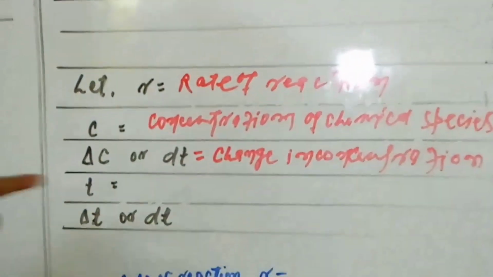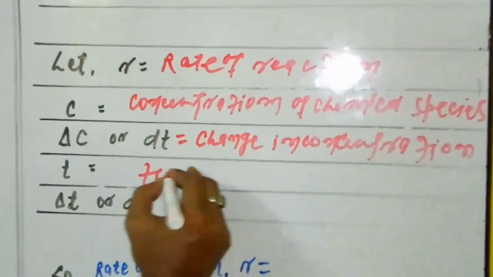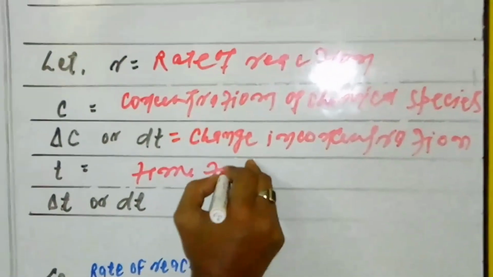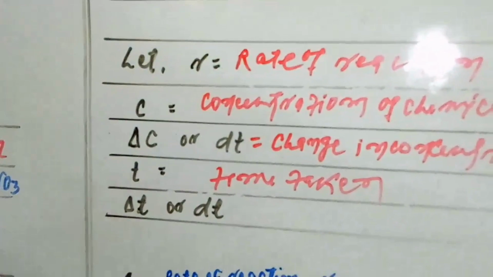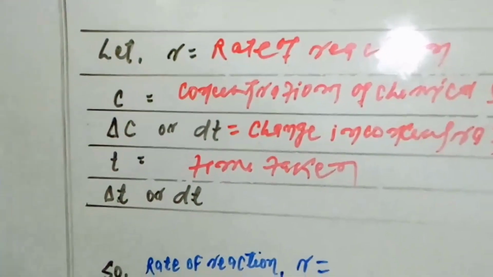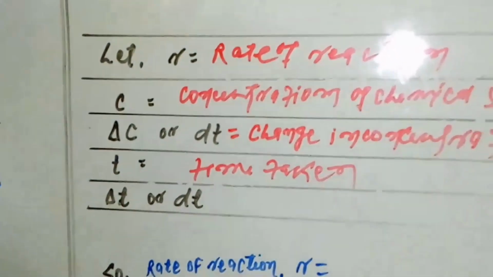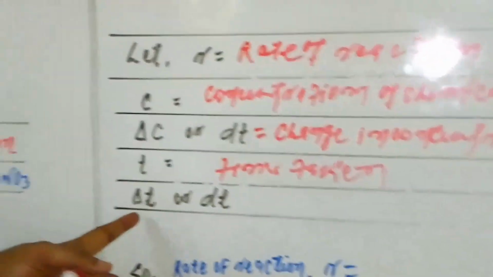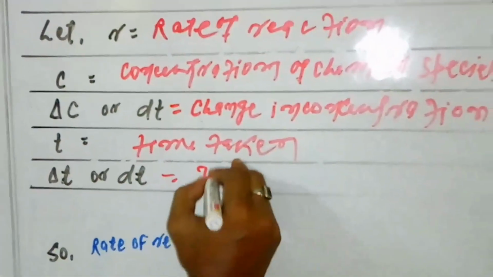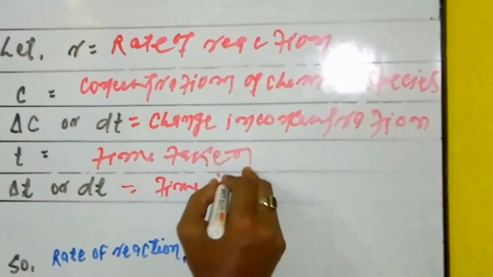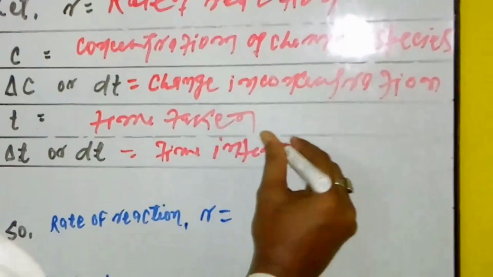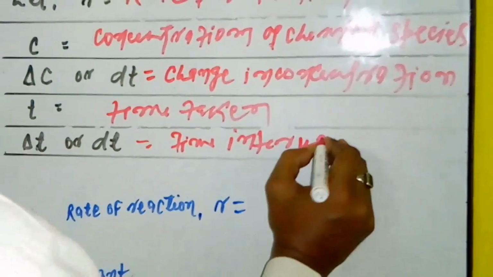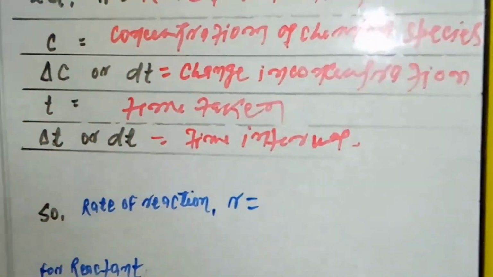Next, the time taken: as time approaches zero, or we can say a specified period of time or elapsed time. And again we use two symbols here, delta t and dt, for the time interval. That means the time taken during the course of any chemical reaction.